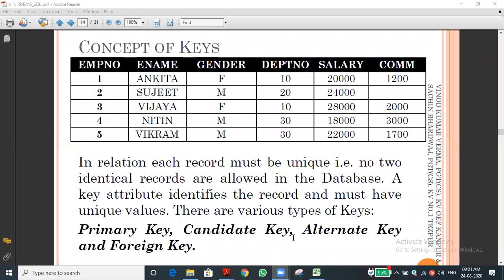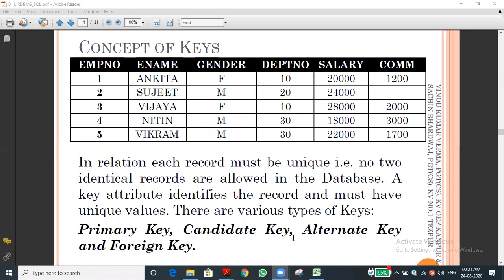If this fails, for example, if the condition is true, one condition will execute; if it is false, then we give the alternate way. So what should be done next? That is called alternate key. Let me come to the concept. An alternate key is also eligible to be the primary key, but it is alternate to the primary key. That is called alternate key.